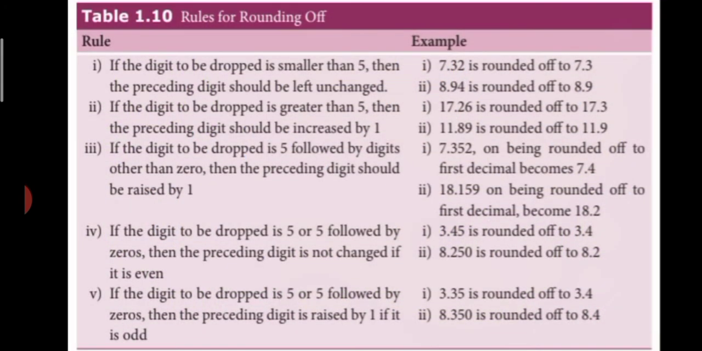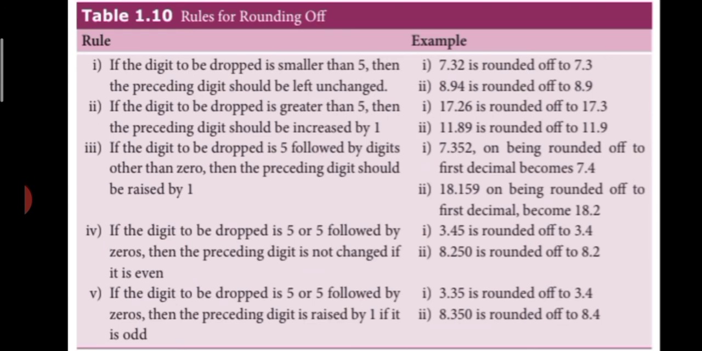Here is the summary of the rules for rounding off. If the digit to be dropped is smaller than 5, then the preceding digit should be left unchanged. Example, 7.32 is rounded off to 7.3 and 8.94 is rounded off to 8.9. If the digit to be dropped is greater than 5, then the preceding digit should be increased by 1. Example, 7.26 is rounded off to 7.3. Example 2, 11.89 is rounded off to 11.9.